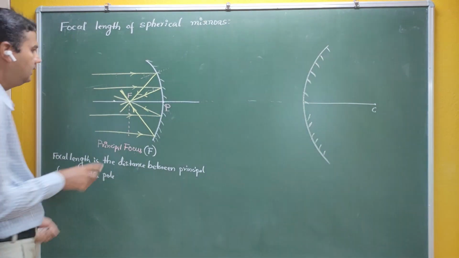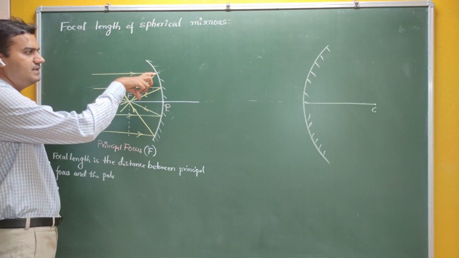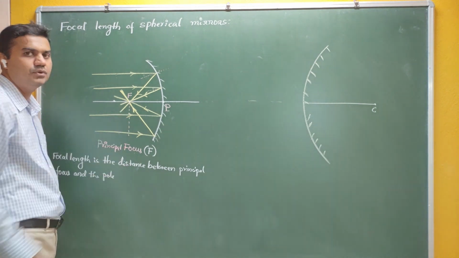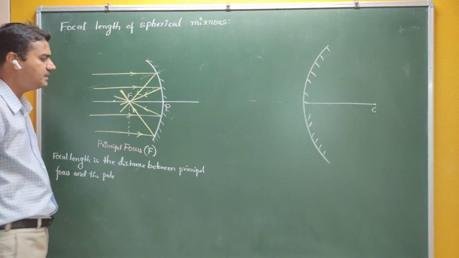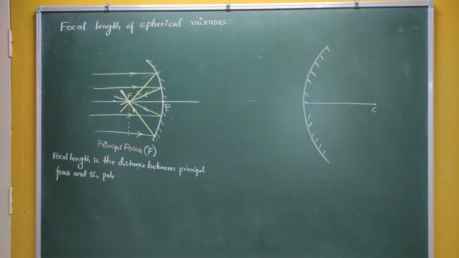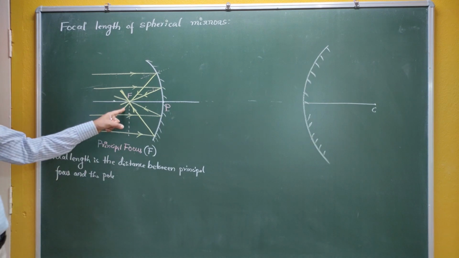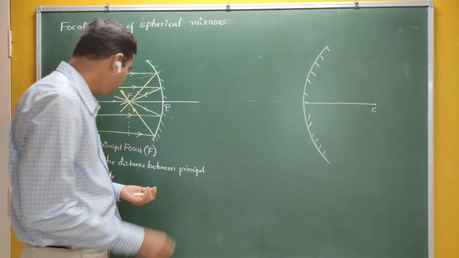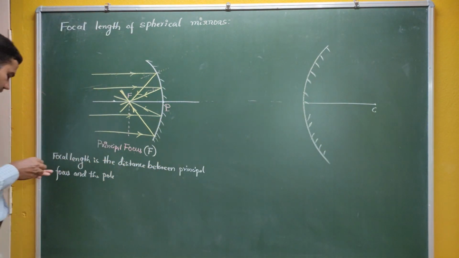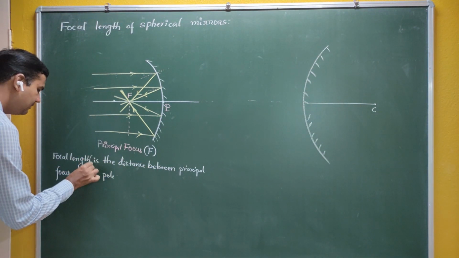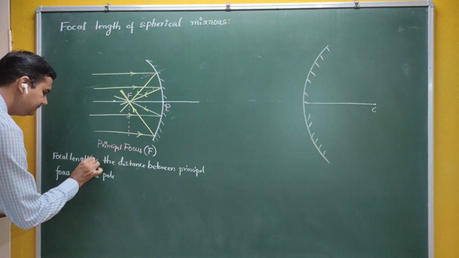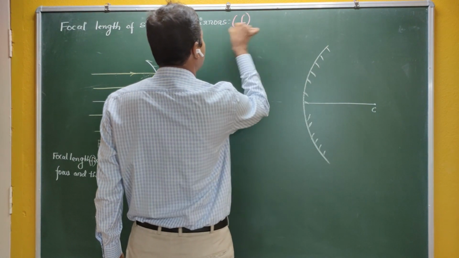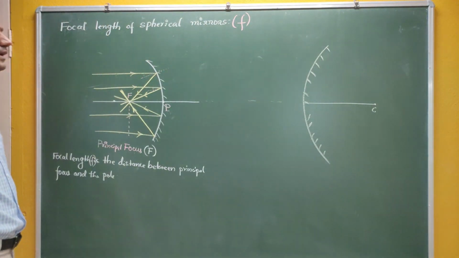Principal focus means when a parallel beam of light is incident on a concave mirror, after reflection it is going to converge at one point on the principal axis. Now that point is called principal focus, and the distance between the principal focus and the pole is called focal length. The focal length is represented by the symbol small f.